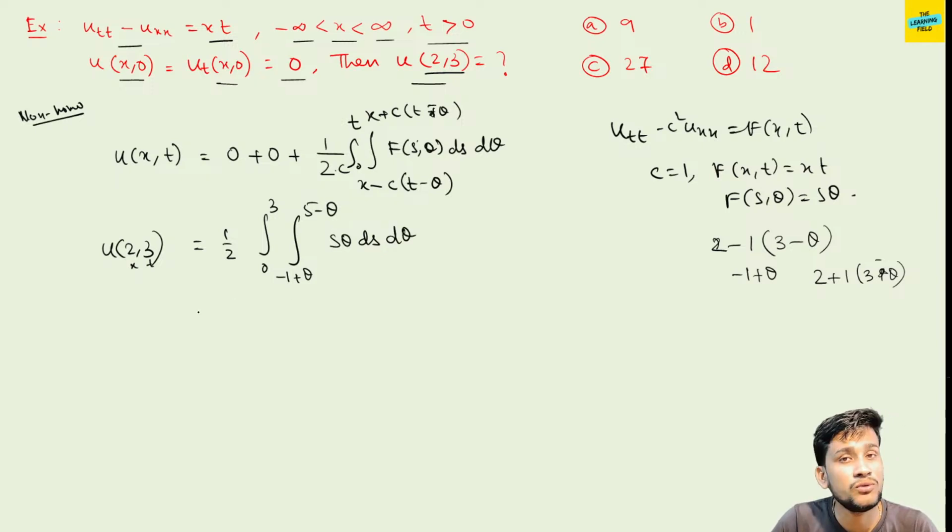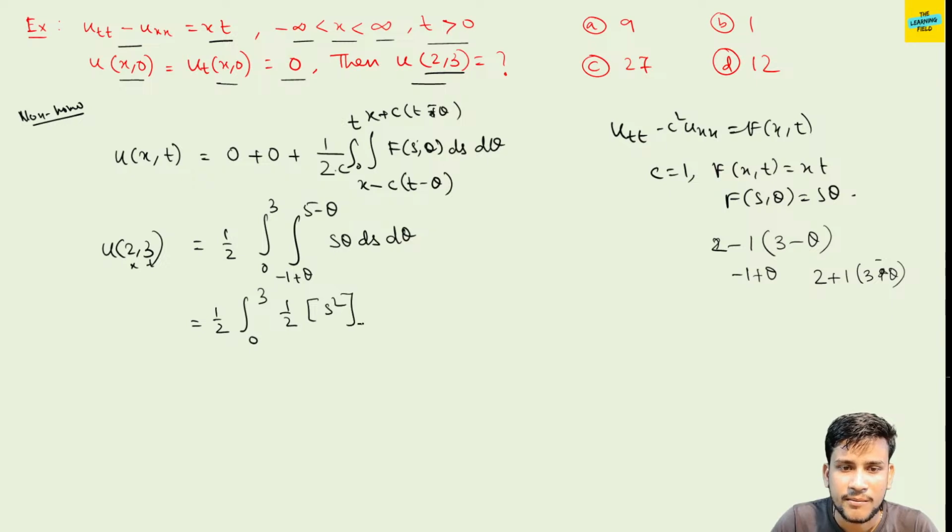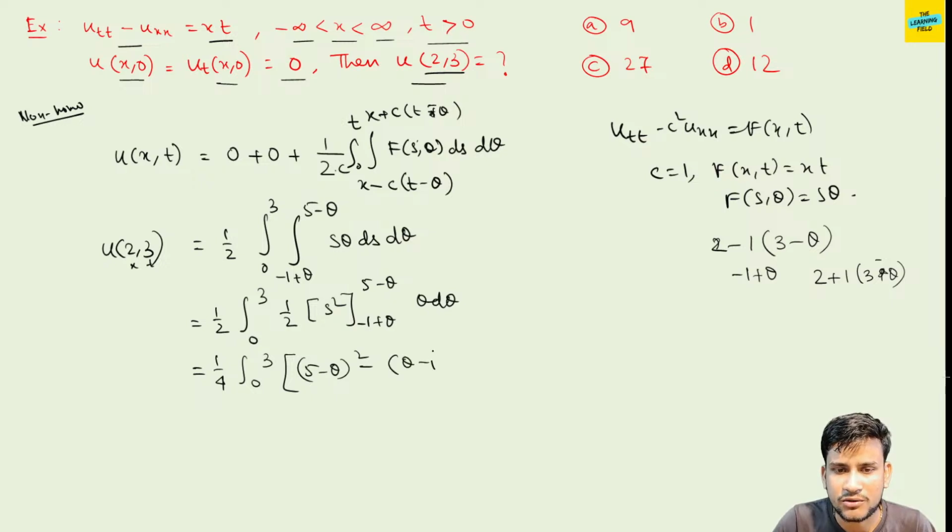So we just need to do this integration to solve this question. So half into integration 0 to 3 and only integration of s, so s square by 2. So I write here 1 by 2 s square, minus 1 plus theta to 5 minus theta, theta d theta. Fine. So this is equal to 1 by 4 integration 0 to 3, and this is 5 minus theta whole square minus theta minus 1 whole square, theta d theta.